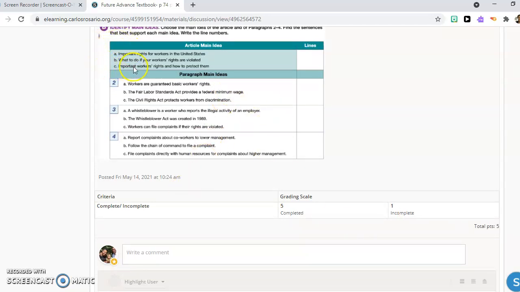Don't forget to do the part in the blue. This part here is not an example. You actually have to do it. This is the main idea, entire article.